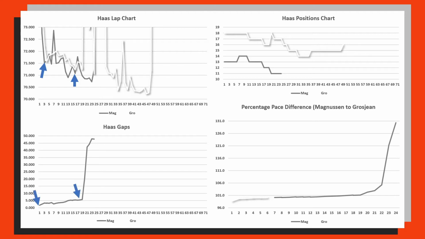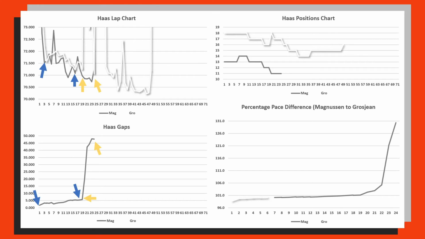However, very interestingly, just before the first safety car, between these two yellow lines, Romain Grosjean comes into the pits or has an issue or something along those lines, which loses him an enormous amount of time, which is this huge steep increase, and this is before the first safety car.